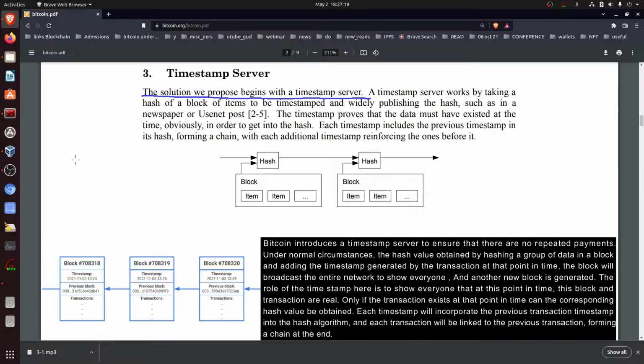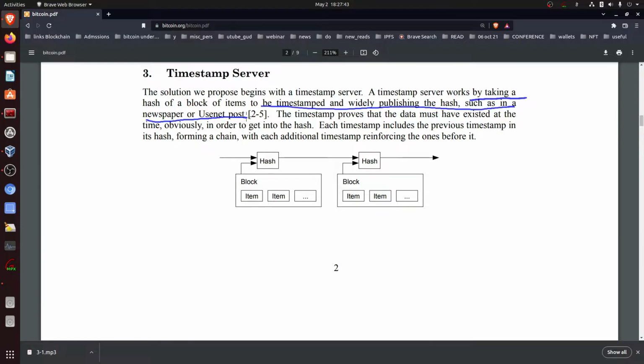A timestamp server works by taking a hash of a block of items to be timestamped and widely publishing the hash, such as in a newspaper or a usernet post. So the timestamp server is enabled in all transactions, any event that happens, any kind of transaction that happens, any kind of bitcoins or tokens which are sent or received, they are all enabled on timestamps. And these timestamps are basically epoch times.